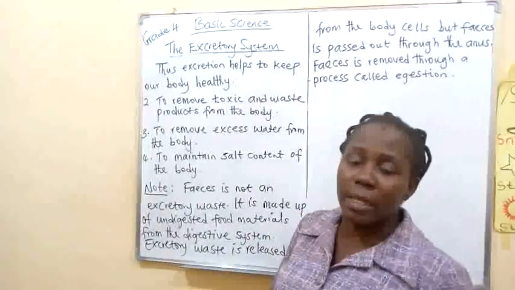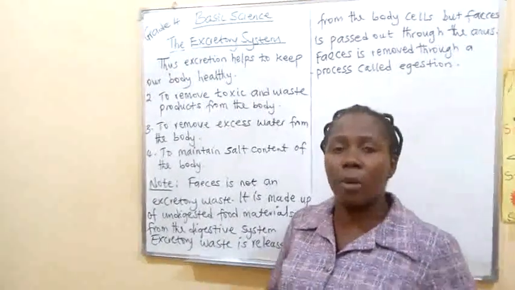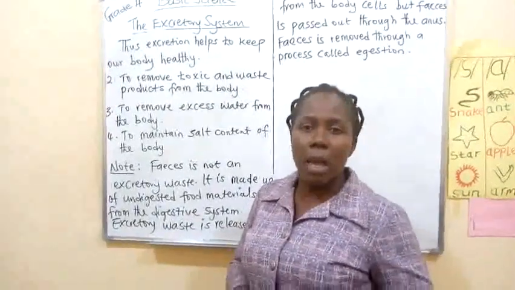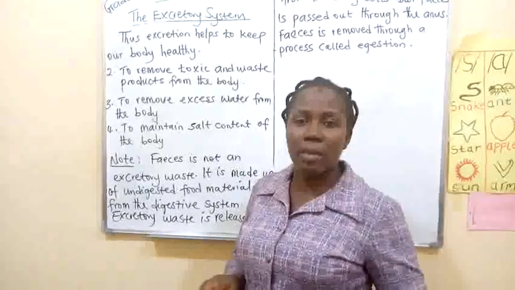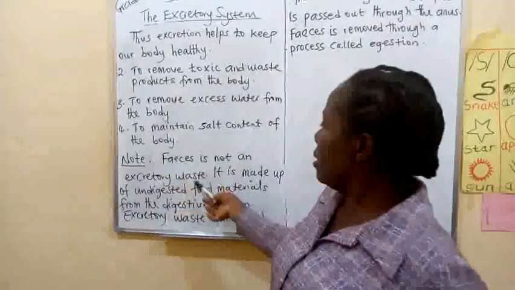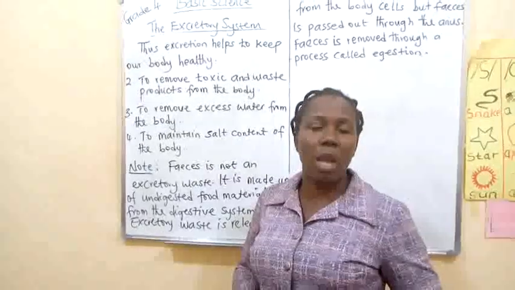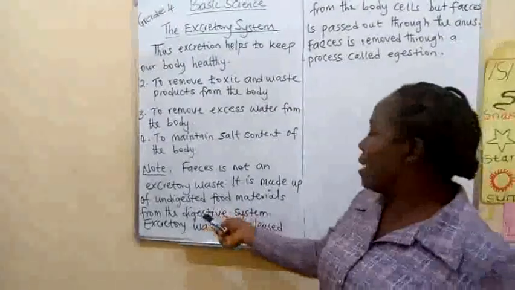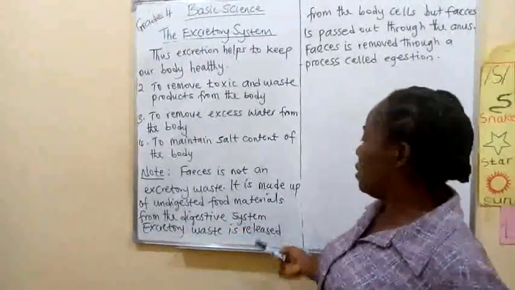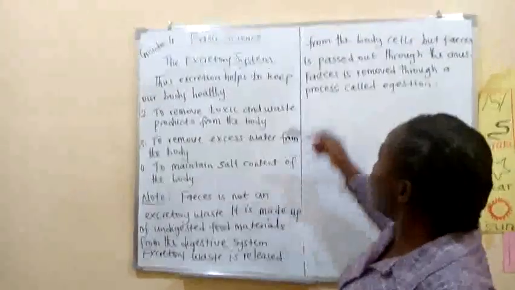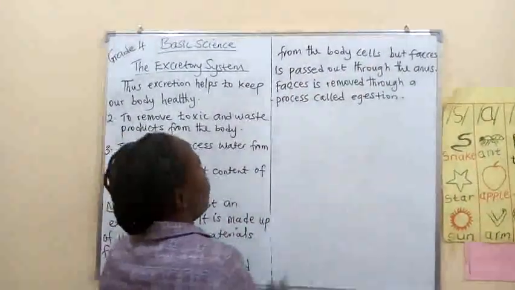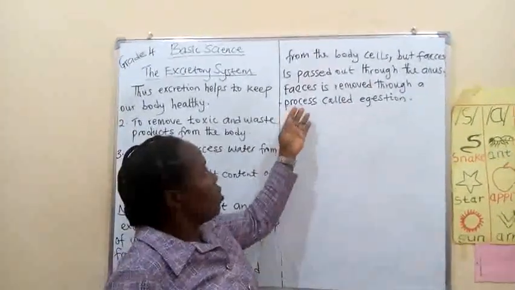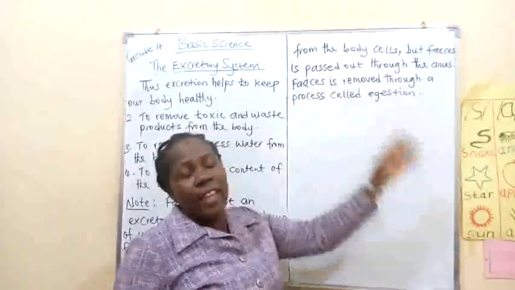You can see that the urine and the sweat we pass out from our body contain some mineral salts. And I've said those salts are not useful for the body. Thus, they have to be removed from the body. Then this is what I said earlier about the feces we pass out through our anus: that it is not an excretory waste. It is made up of undigested food materials from the digestive system, while excretory waste is released from the body cells. Feces is passed out through the anus, and the process by which feces is passed out through the anus is called egestion.